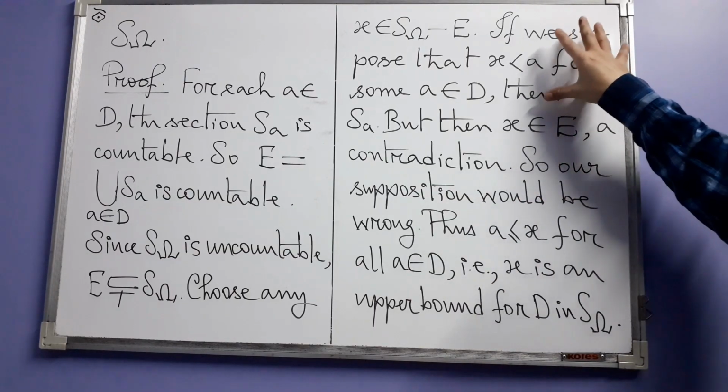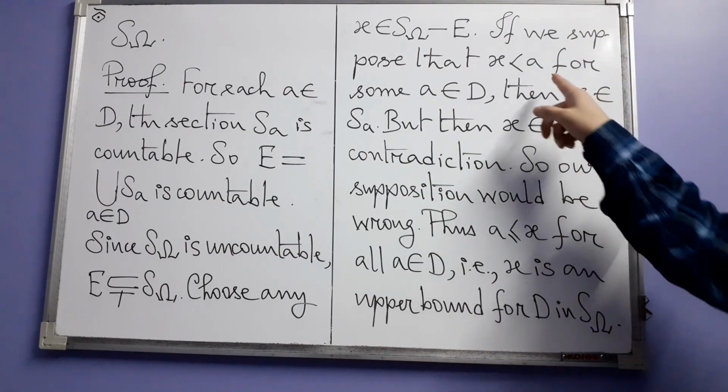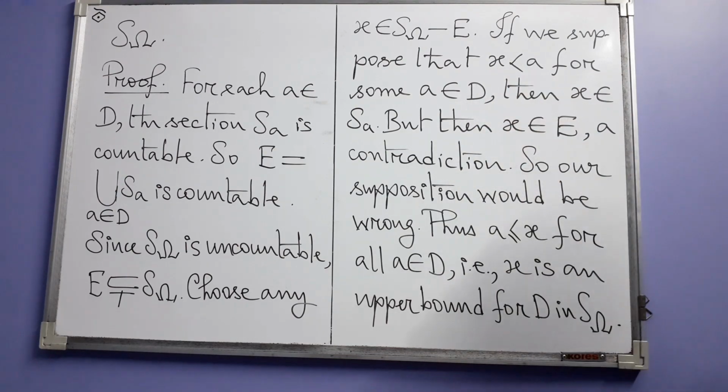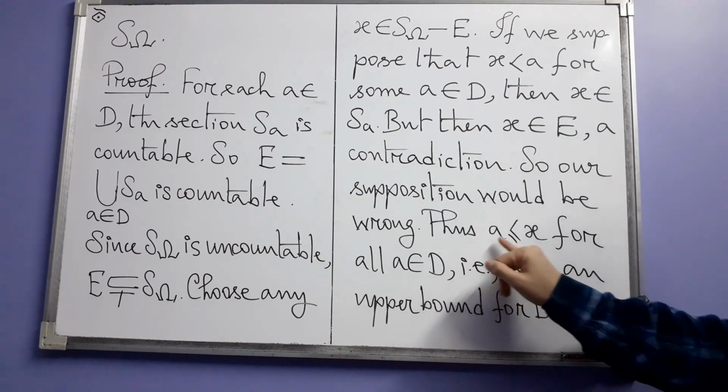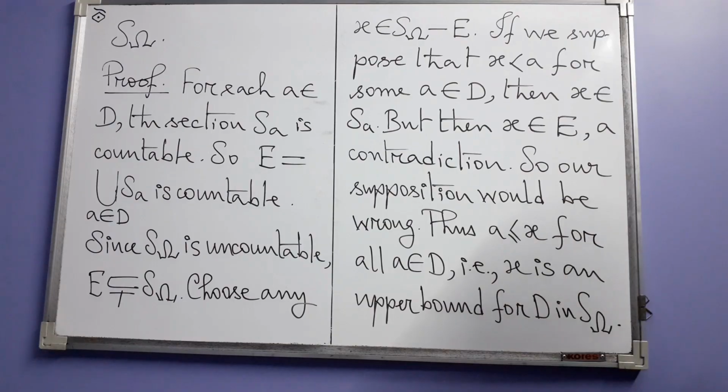So this supposition cannot be true. So no element of D can exceed x. That means all the elements of D must be less than or equal to x.